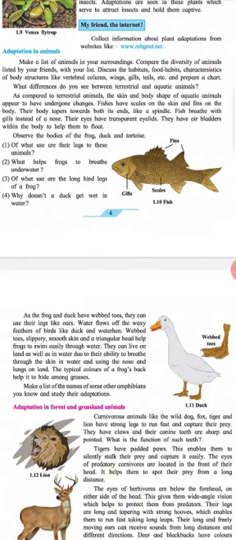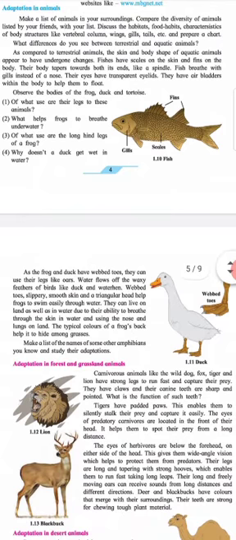What differences do you see between terrestrial and aquatic animals? As compared to terrestrial animals, the skin and the body of aquatic animals appear to have undergone changes. Fishes have scales on the skin and fins on the body. Their body tapers towards both its ends like a spindle.